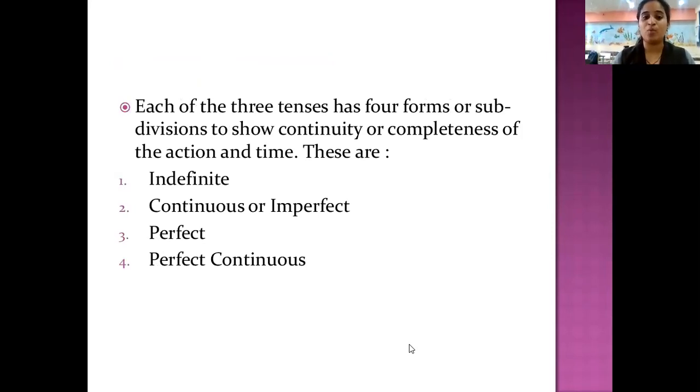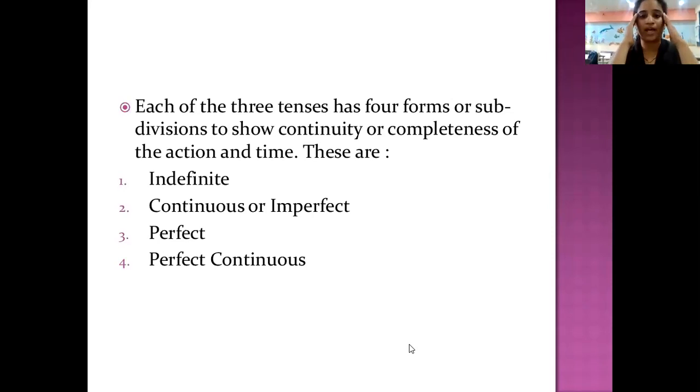So we'll see. One is indefinite. Indefinite is the simple form. Continuous or imperfect, perfect, perfect continuous. So indefinite, that is simple, continuous, perfect, perfect continuous. So learn by heart: simple, continuous, perfect, perfect continuous.